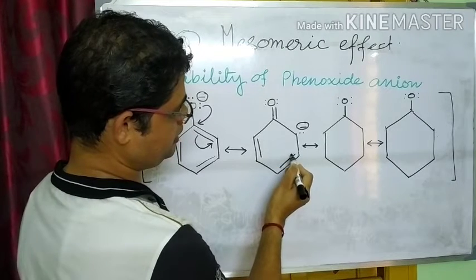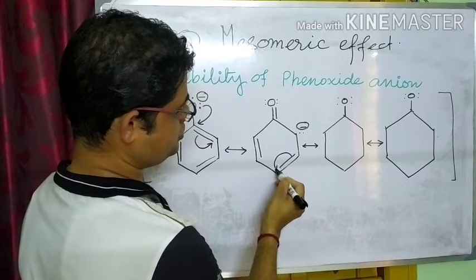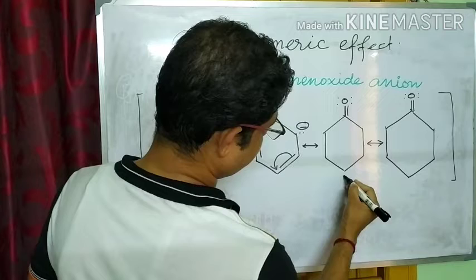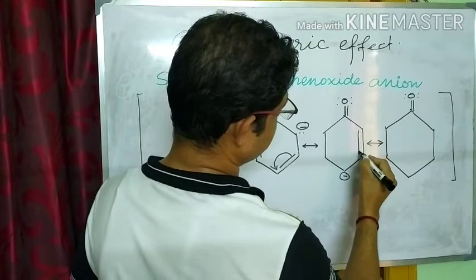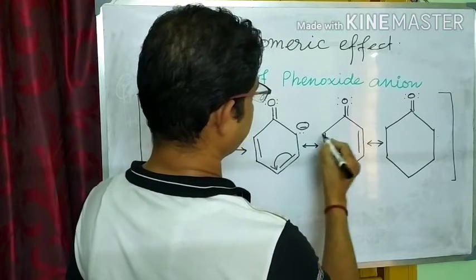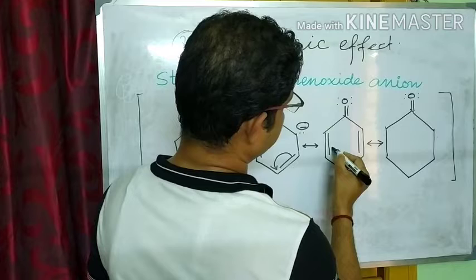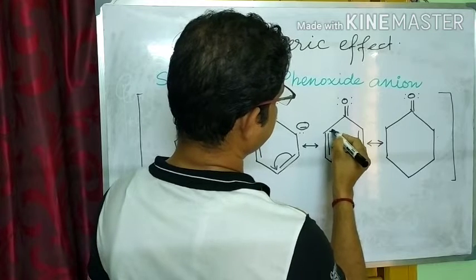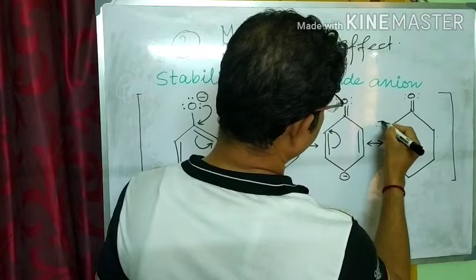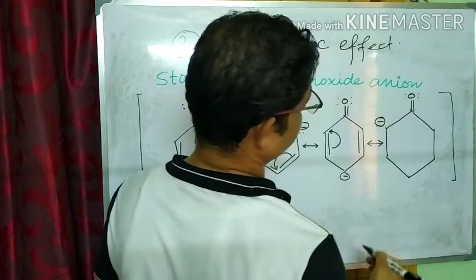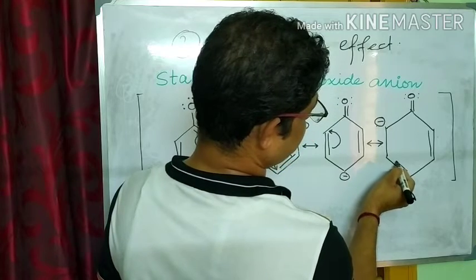Now what will happen? This pi bond electron shifts to here. This carbon atom gets the negative charge. A pi bond is formed and this pi bond will remain unchanged. Then this pi electron shifts to here. Now this carbon gets the electron pair and has a minus charge on it, and here a pi bond is formed.